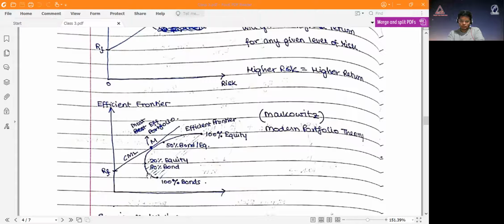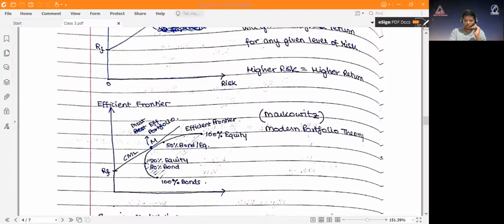Now, if you start investing more money in equity, because of diversification, your risk will go down. So for a bond, let's say the risk is maybe 3%. Once you start, let's say at this point, you invest 20% in equity and 80% in bond, a point will come where the risk will start to reduce at a higher return.